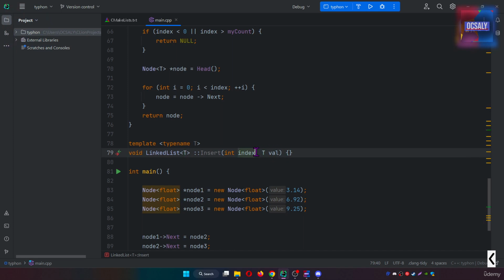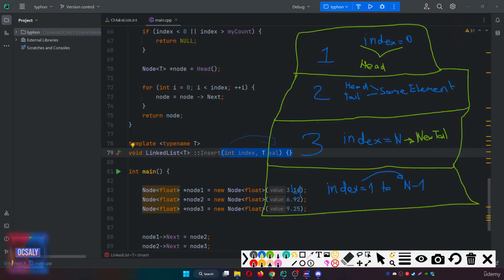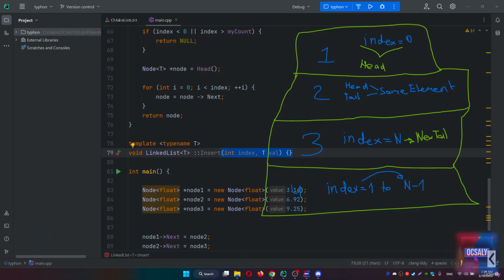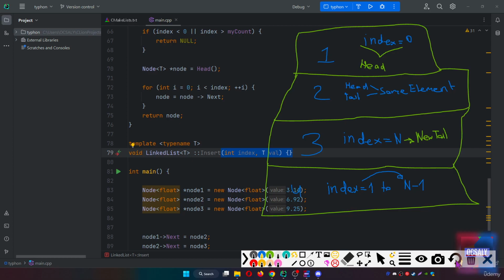We don't need an index if we know where we are adding. In insert we have 2 parameters, but in insert head we just have the value that we're going to insert at the head of our list.